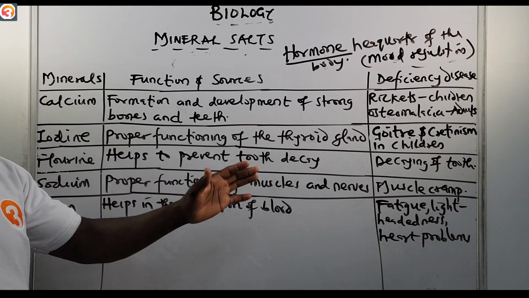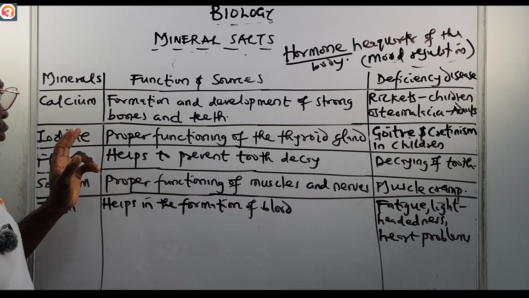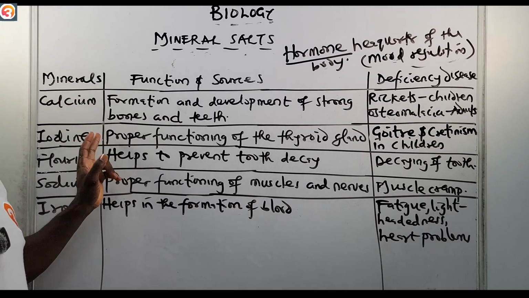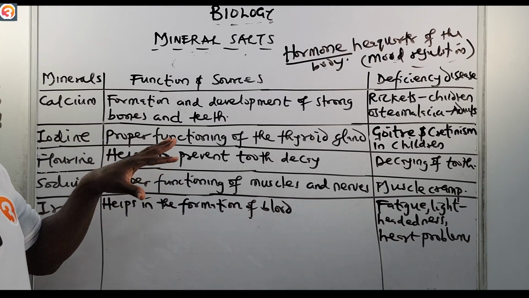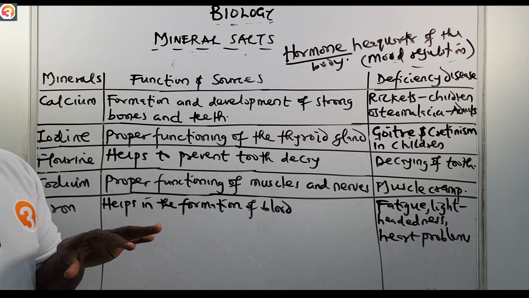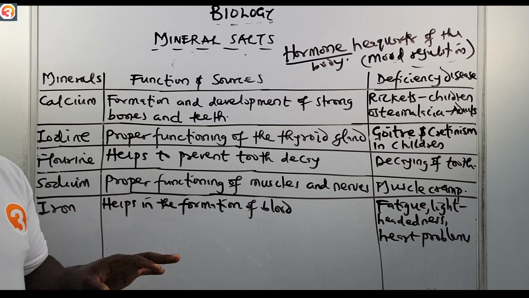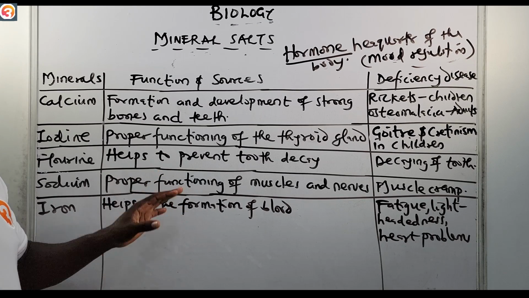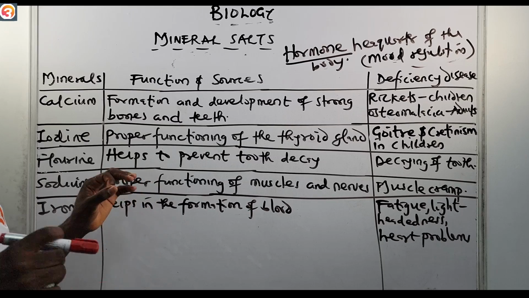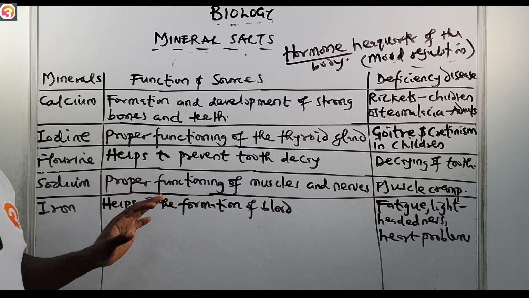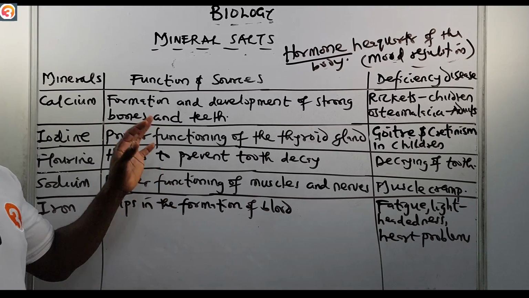So the thyroid gland is the hormone center of the body, and you need to take iodine so that you can make it function properly. So iodine is very, very important in the body. You must take iodine for the proper functioning of the thyroid gland.